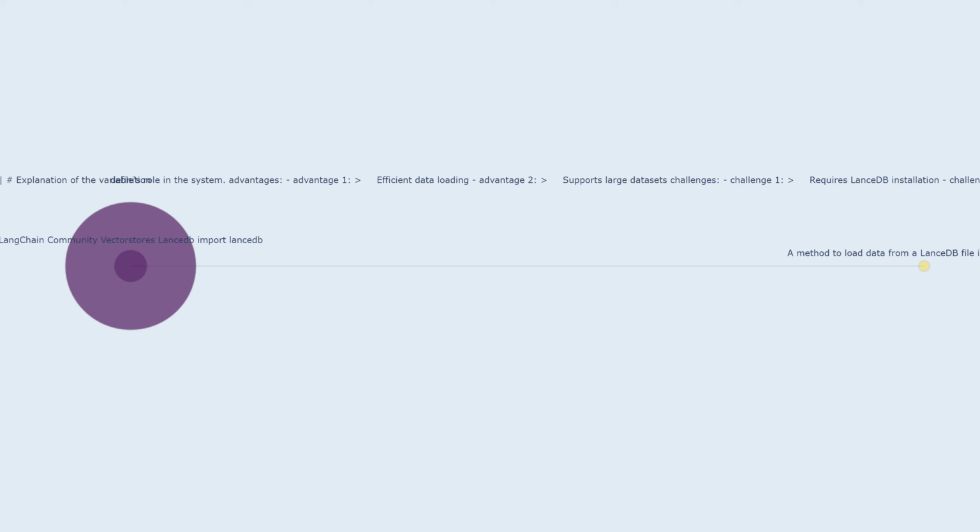Challenge 3. Potential performance issues for large datasets. While LaunchDB is designed for large datasets, performance can be impacted by factors such as the size and complexity of the data, as well as the hardware resources available.